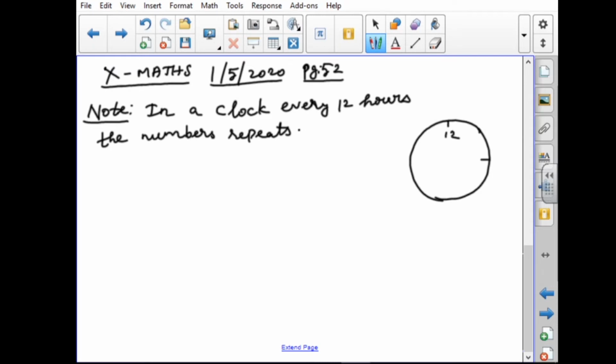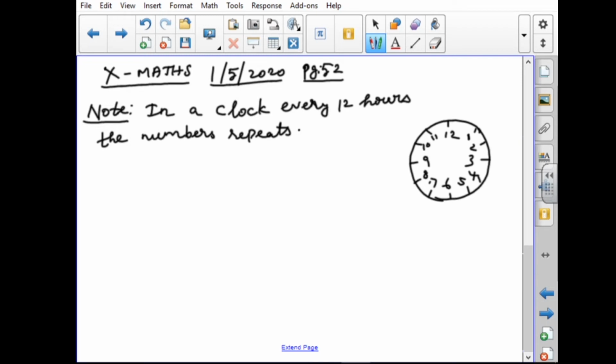Clock means, do you know? 1, 2, 3, 4, 5, 6, 7, 8, 9, 10, 11. Start from 1, 2, 3 like that up to 12. After 12 again it starts from 1, 2, 3 like that. So in a clock every 12 hours the numbers are repeating. That note is very, very important for the fifth sum.